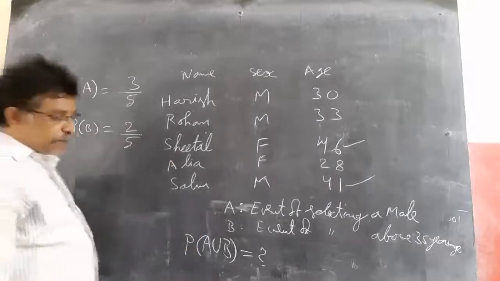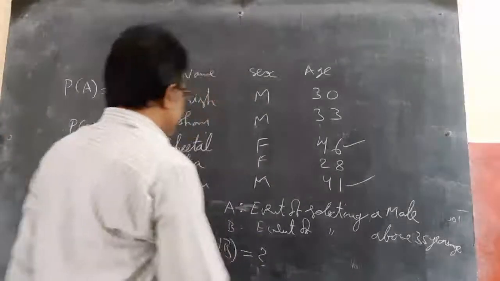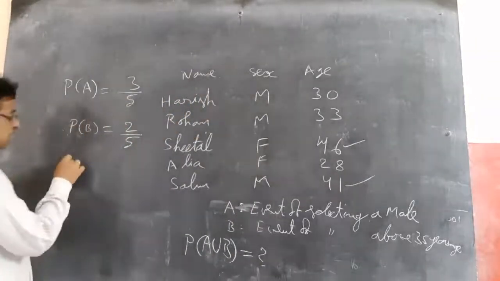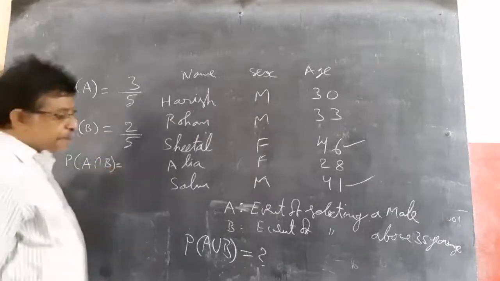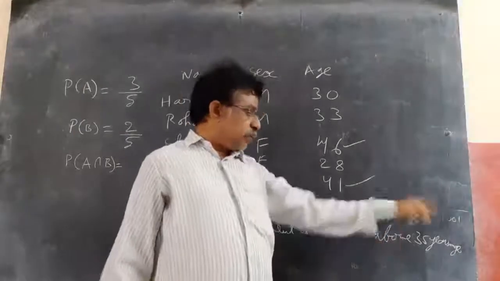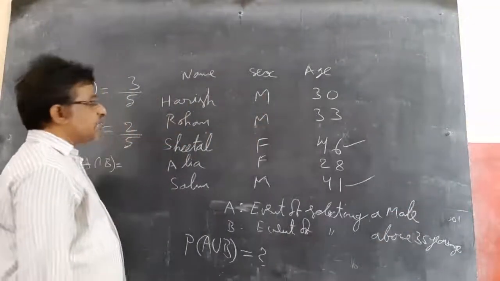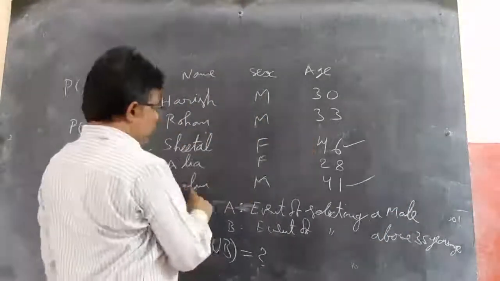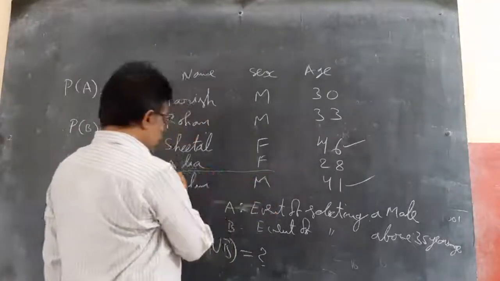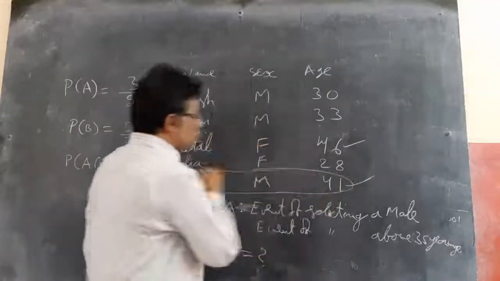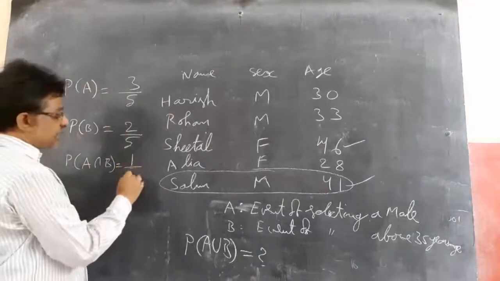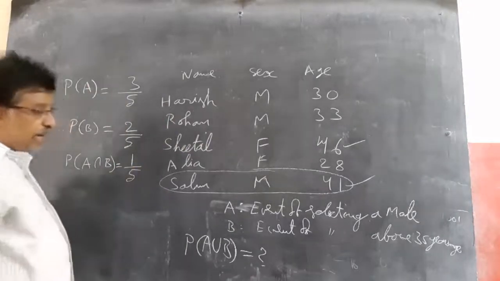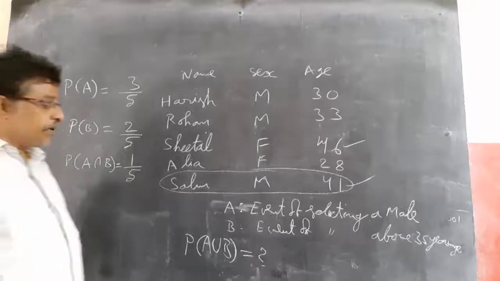Now coming to A union B. It is P of A plus P of B minus P of A intersection B. Is there any intersection or not? First check. Intersection means a person who is male and above 35. This one is female above 35, but this is male above 35. So Salim is both male and above 35. Means P of A intersection B is 1 by 5.